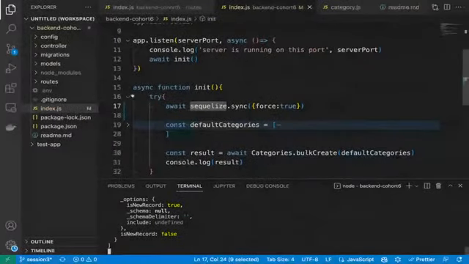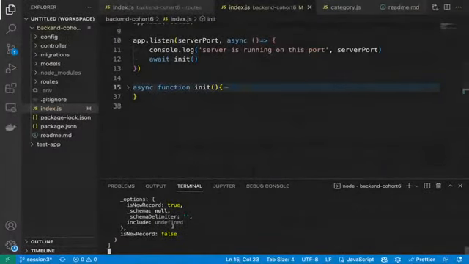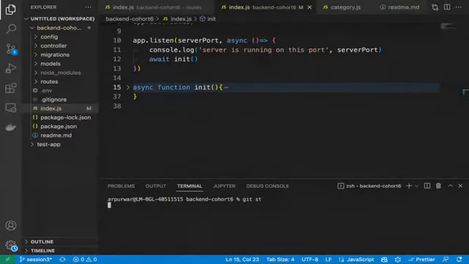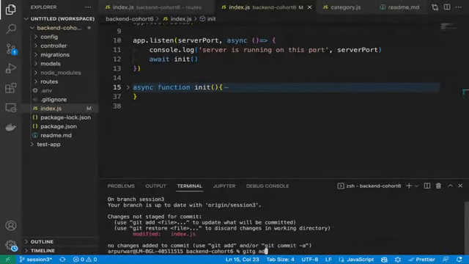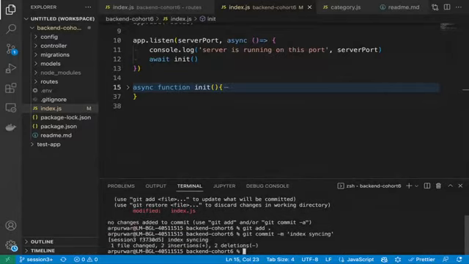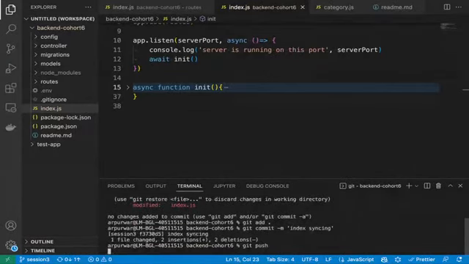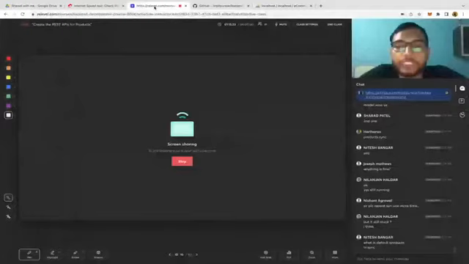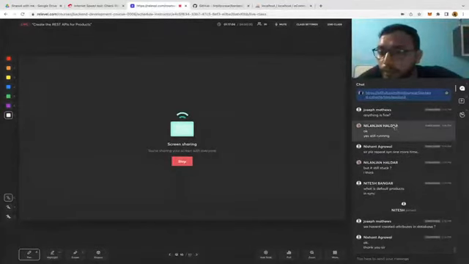Okay. Are we good with that? Let me stop the server and let me push this code also. Index syncing. Yeah. Let me come back to chat and let me see other problems.